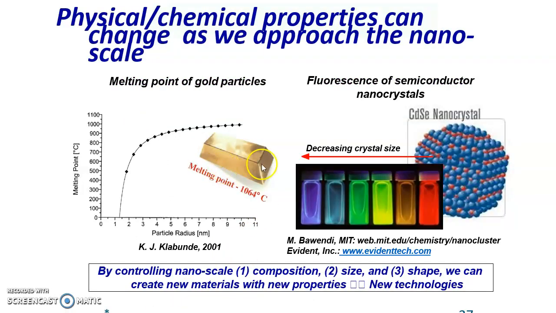And the best example is gold. Gold has a melting temperature of 1064 degrees Celsius, but when its size is reduced, it has a much lower melting temperature, maybe ranging between 300 to 400 degrees Celsius. And also the color differs. We know gold appears yellow in color, but when the size is decreased, it appears red in color. So by controlling the nanoscale composition, size and shape, we can create new materials with new properties and new technologies also.